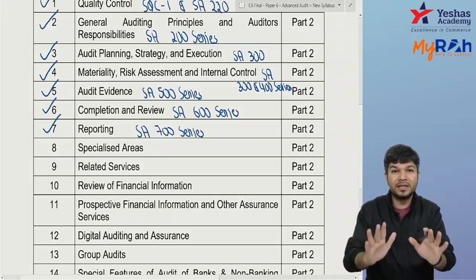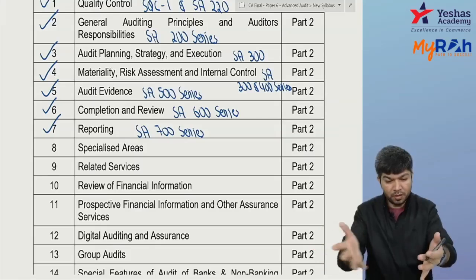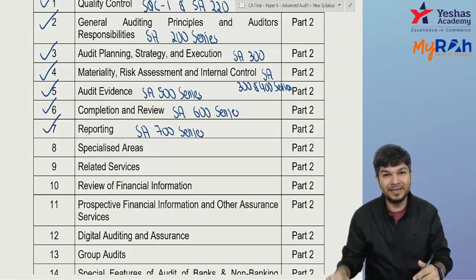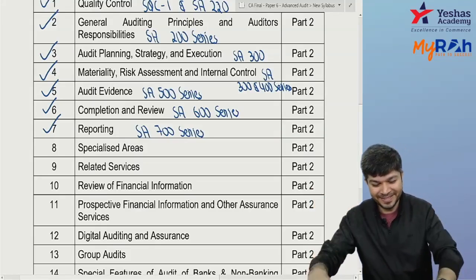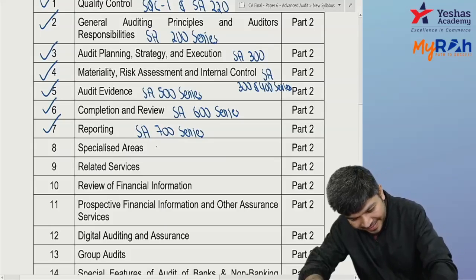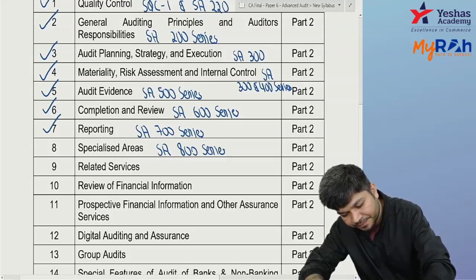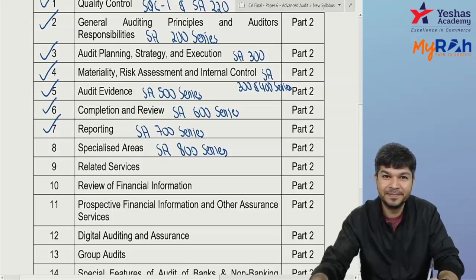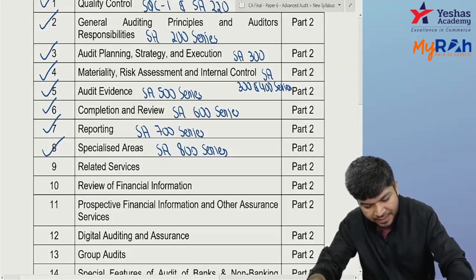So can I say all things till now are nothing but your auditing standards? All things, chapter number 1 to chapter number 7, we saw it's all auditing related thing. Standards. Still wait. Your 8th chapter is specialized areas. This is 800 series. So this was not there in inter, correct? This was not there in old syllabus of CA final also. So this is newly added.